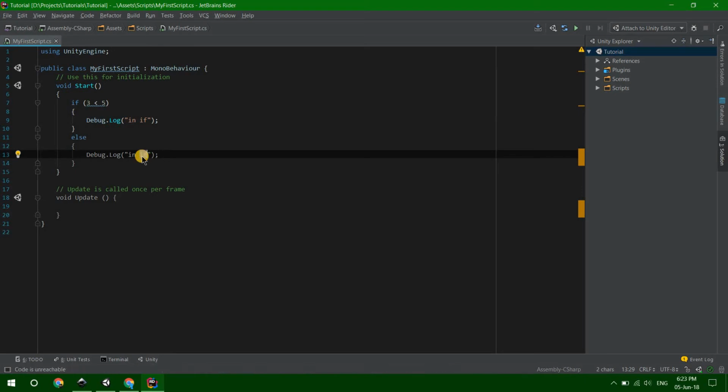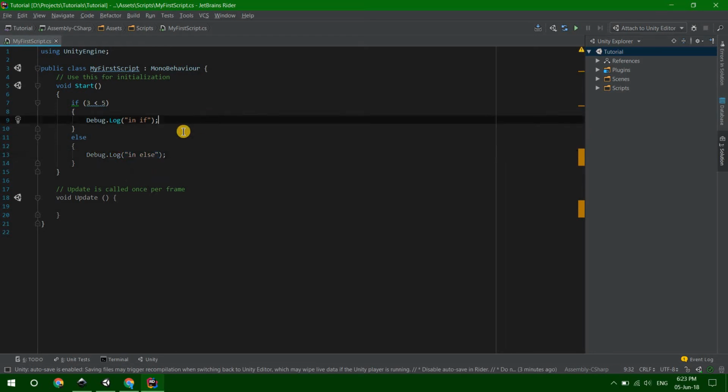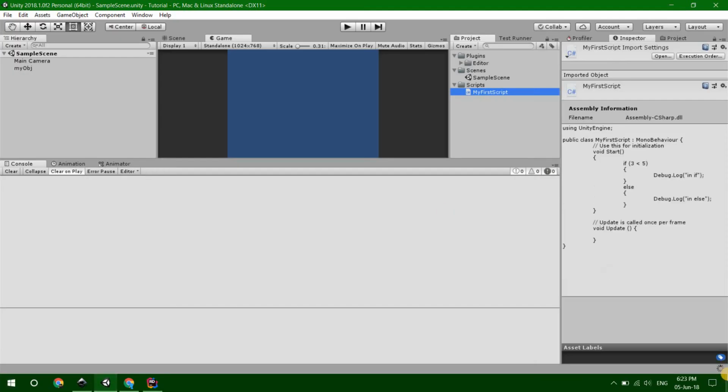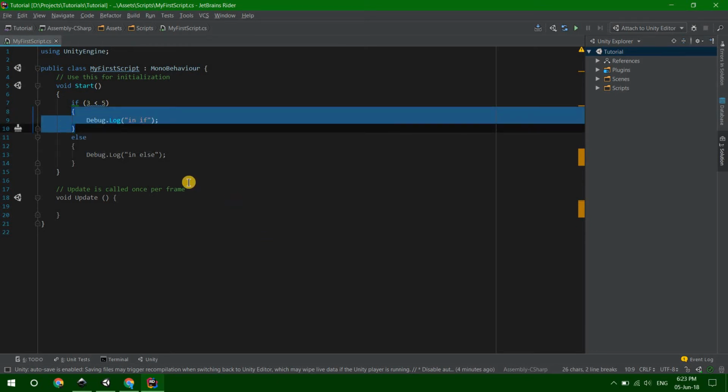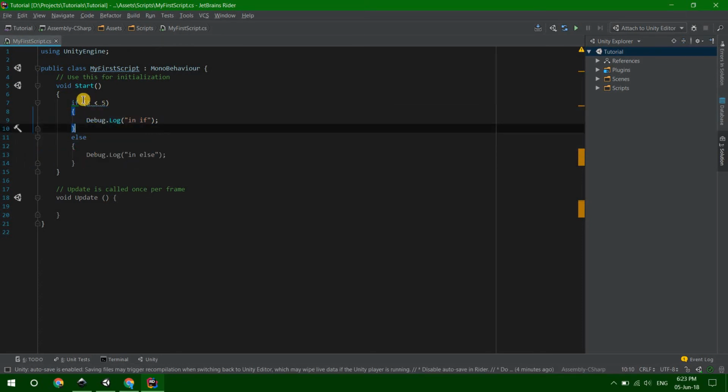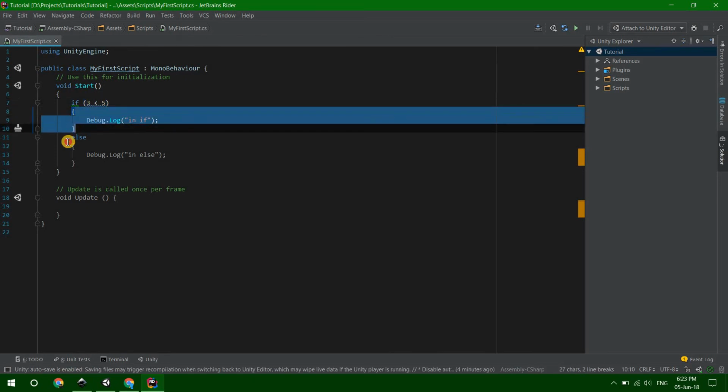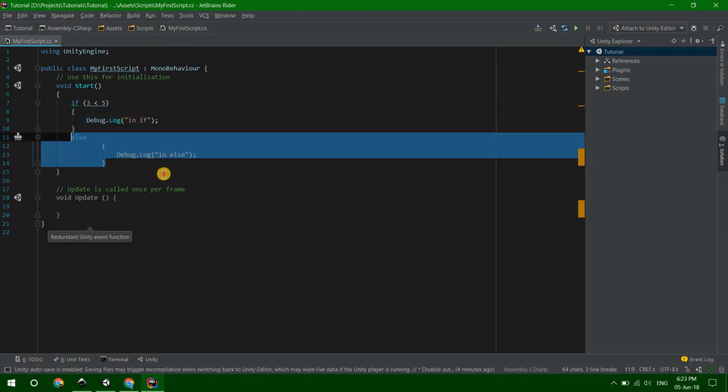Maybe you will pause the video to guess it. Oh, okay. If you don't want to, doesn't matter. In else, save the script, go to Unity, wait while it compiles, and while it compiles, you may guess what will be the output, guys. So the program starts execution. Here it comes to a condition and asks, if 3 is less than 5, then go down and execute this code between these brackets, and else, if 3 is not less than 5, execute this code. And guys, you may guess that 3 is less than 5, so the program will go in here and execute this code, and it will just totally miss this part of code.